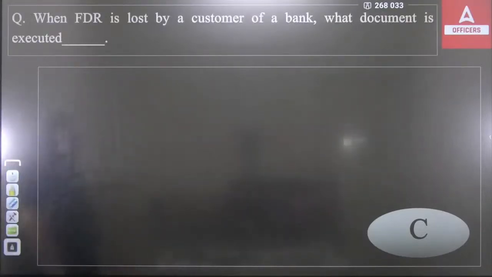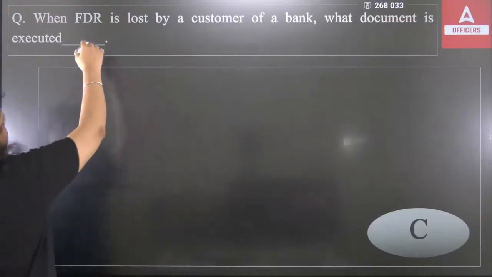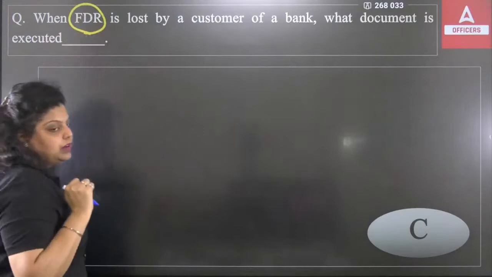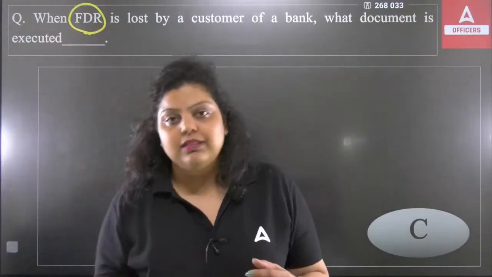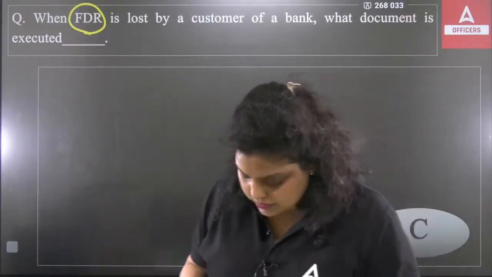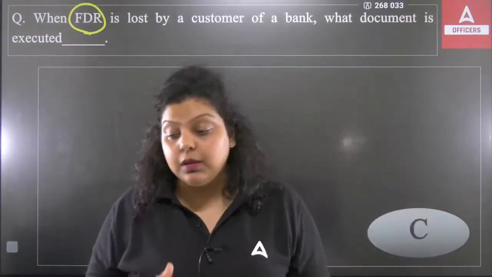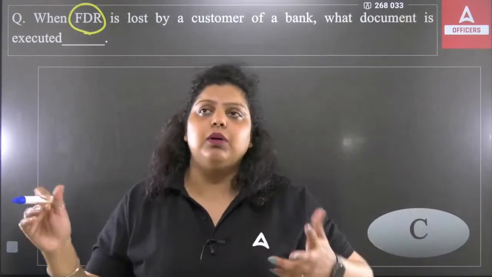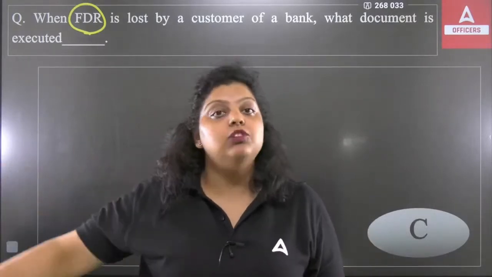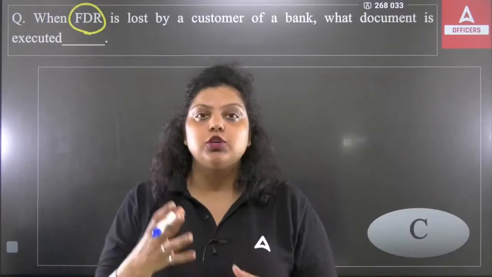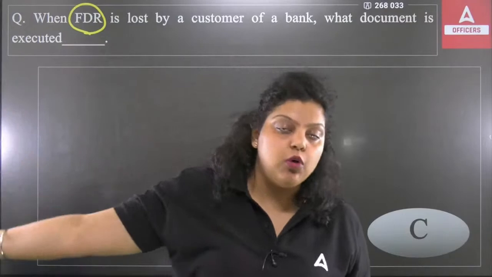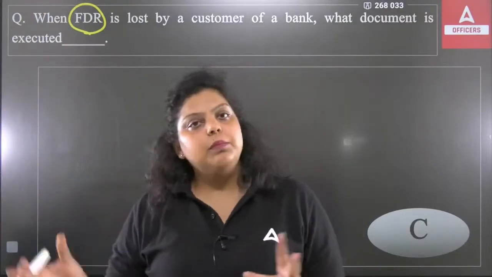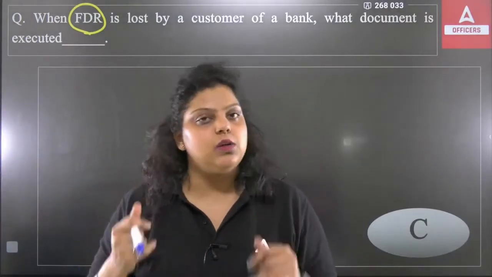When FDR is lost by a customer of a bank, what document is executed? What is FDR? Fixed deposit receipt. Now, if I am talking about FDR or any document, let's say for example, I have taken a fixed deposit receipt from a bank, a demand draft from a bank, or a check from a bank. In all these situations, I have taken a document from the bank, right? And I took that document to my home, but somewhere in between I have misplaced the document.